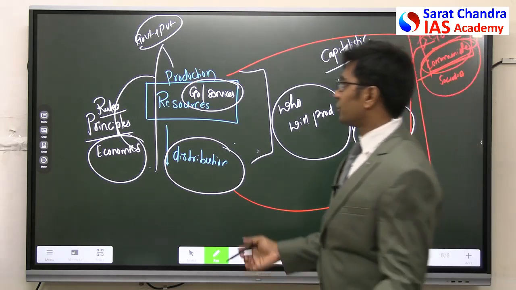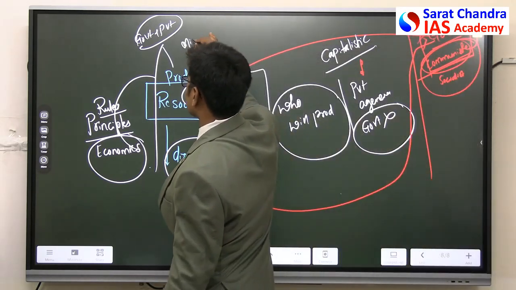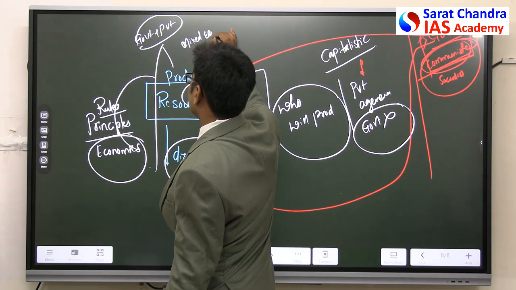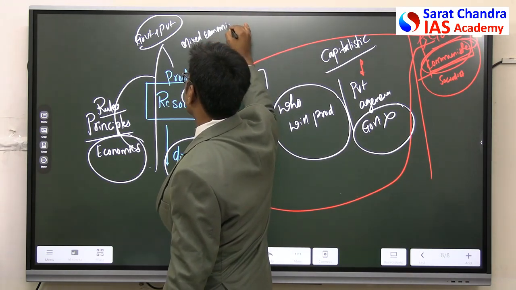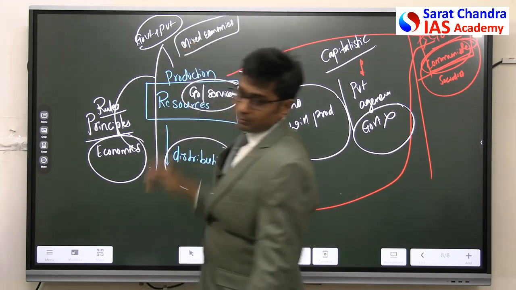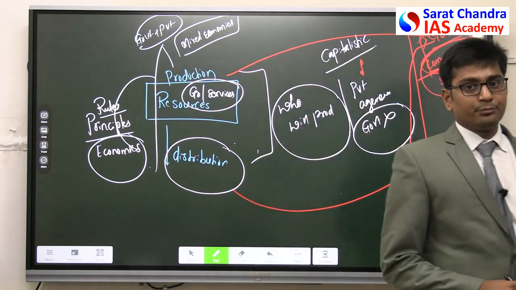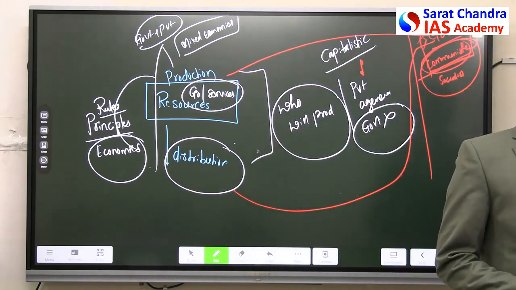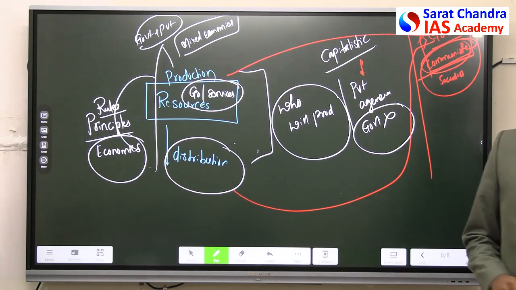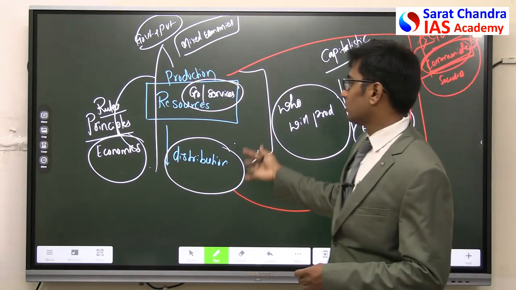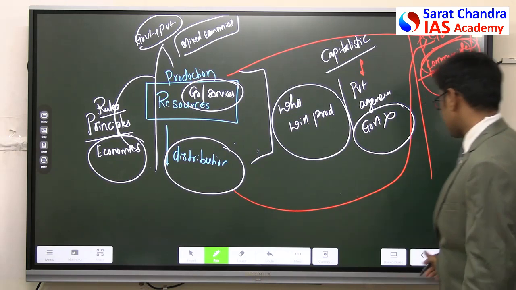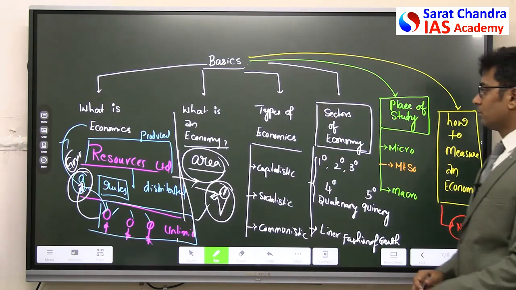That is called a mixed economy. Getting this point?